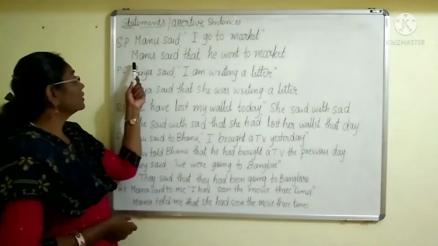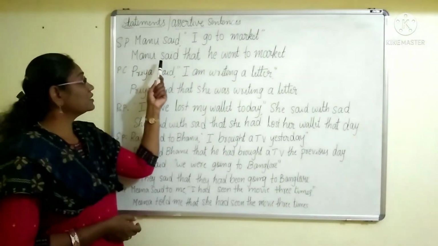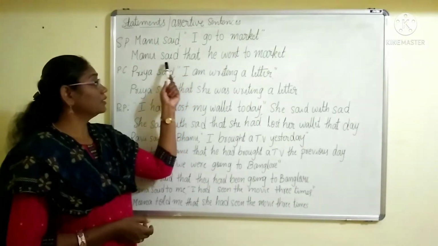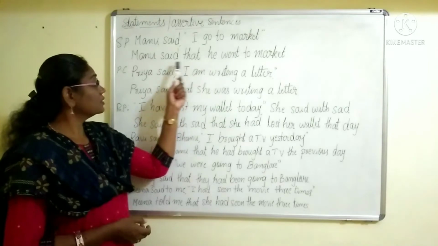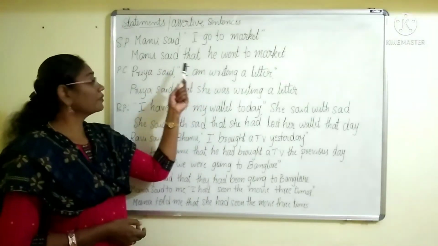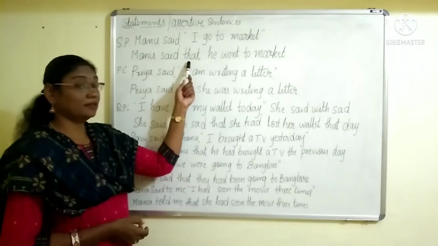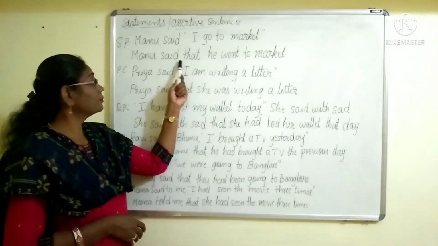So this is indirect speech. Manu said that. See, this word that joins these two phrases. Okay, Manu said that. So adding that is compulsory.